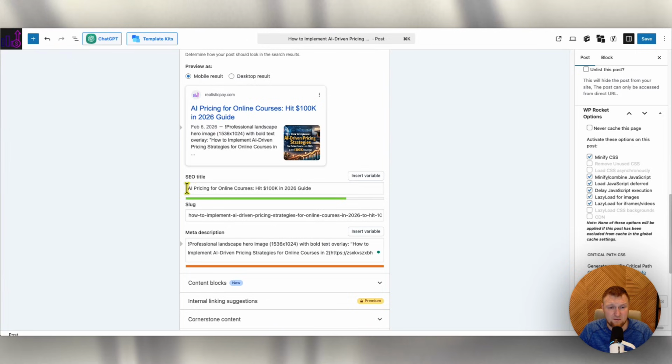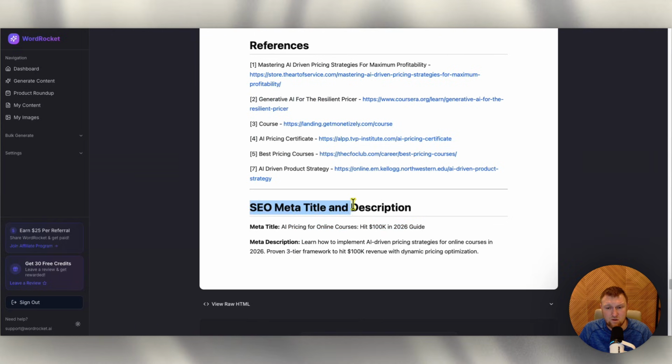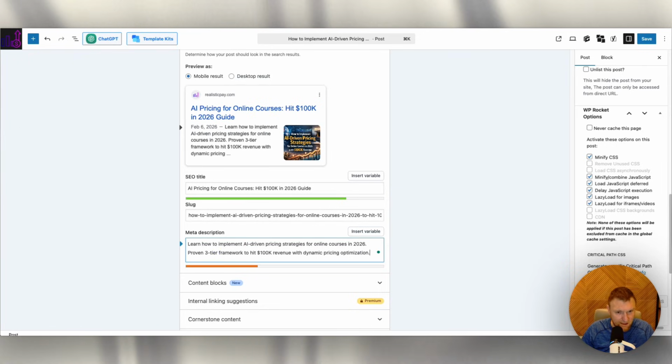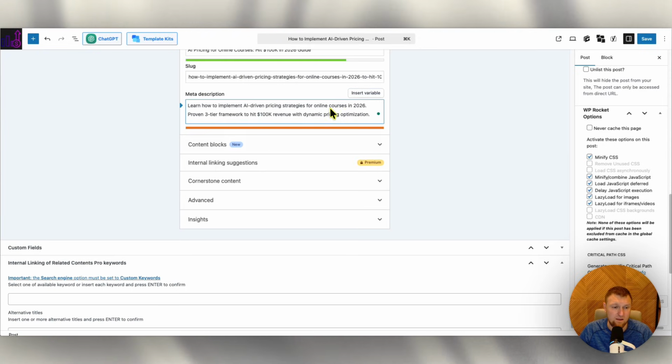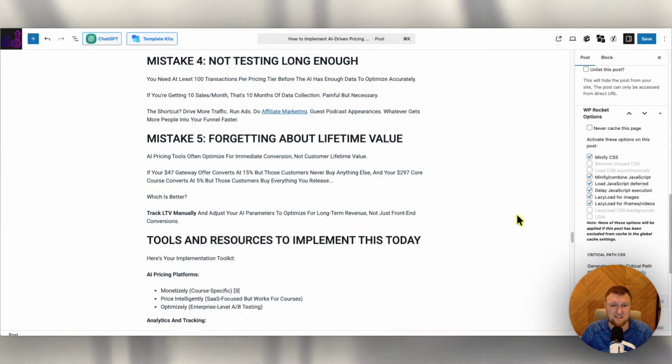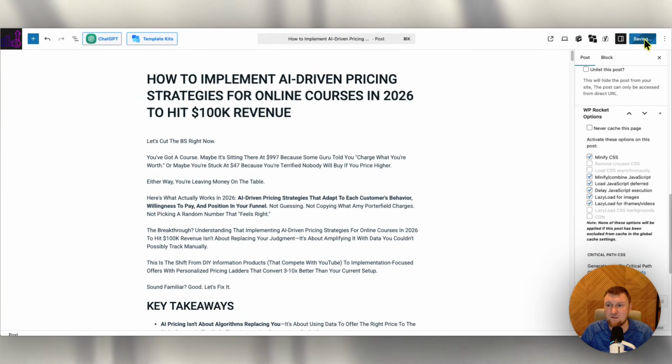So actually, that's not even what was being extracted. That's not what's being extracted. This SEO title and description, this is not coming over. This is not getting copied over. So look into that. This needs to be copied, and then this meta right here. And so this automation needs fixed, because you can see right here, the meta description is not coming over correctly as well. So I'm having to paste that in. The full automation of this, those two things need fixed before this will be full blown ready to go. But other than that, that's the only couple of little things that need fixed. I'm going to go ahead and save that.